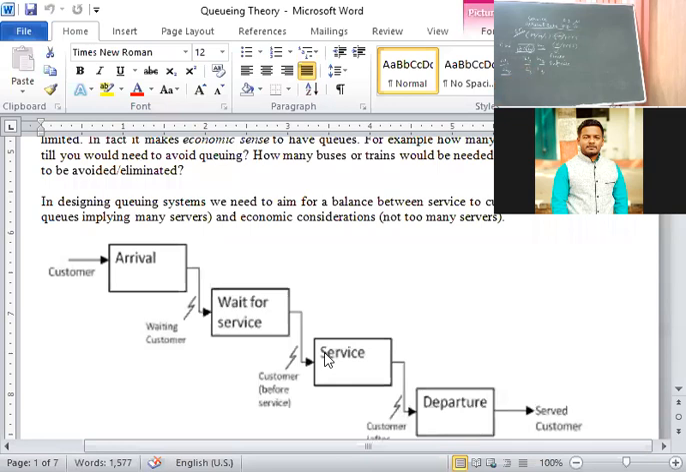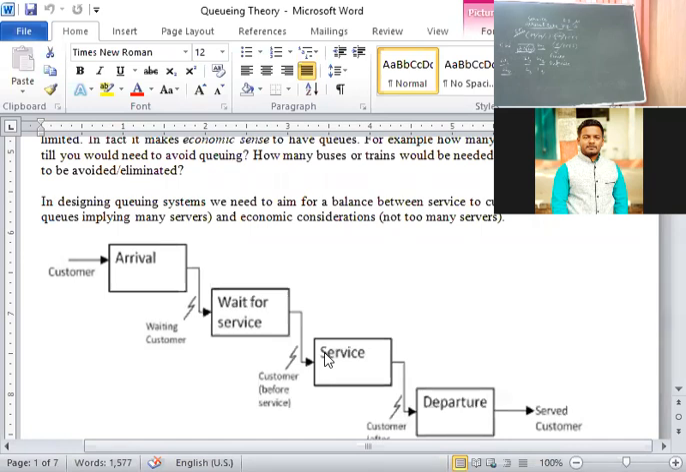Again, the second characteristic of queuing theory is queue or waiting line. It has certain characteristics. The first characteristic is waiting time. What is waiting time? The time spent by the customer in the queue before being served. The second characteristic is service time. Service time is the time spent by the server to render the service to a customer.